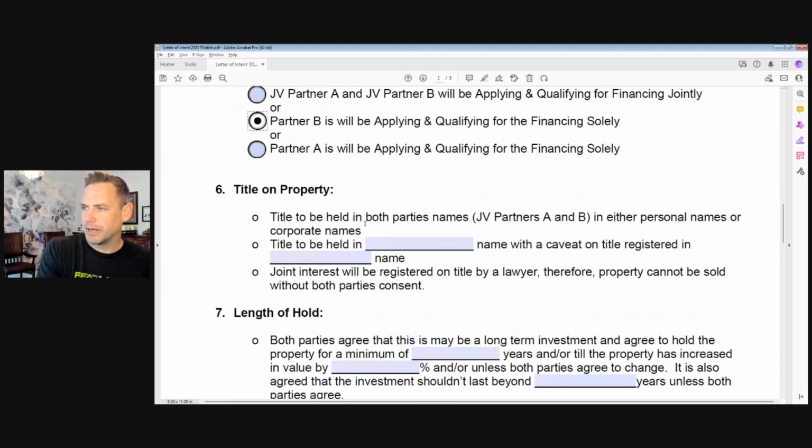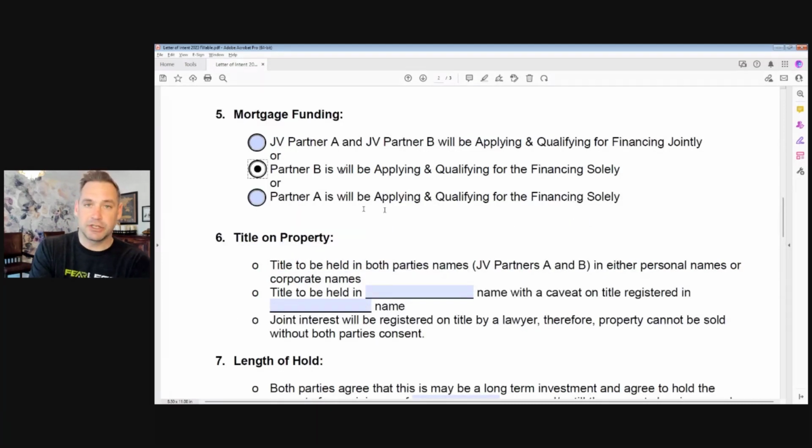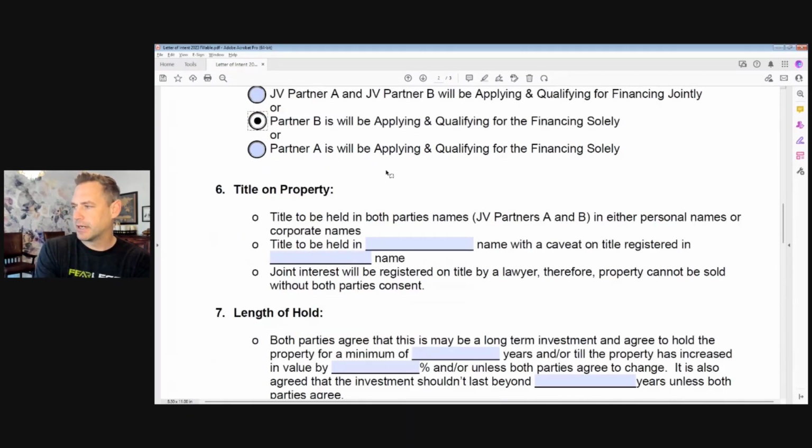The title on the property, now that's generally answered by who is qualifying for the financing. So if partner B in this case is qualifying for the financing, well, the bank will automatically put them on title. They will need to be on title. That's kind of the general way that it's done. But how am I secured then since I'm not on title as JV partner A? How are my interests secured? Well, through an actual joint venture document, they'll be secured.